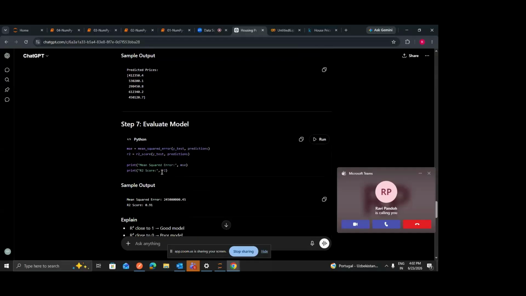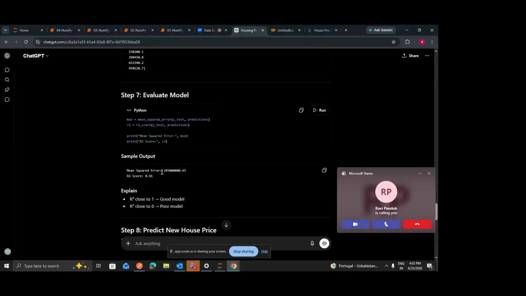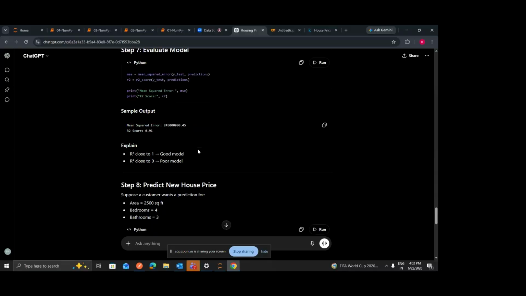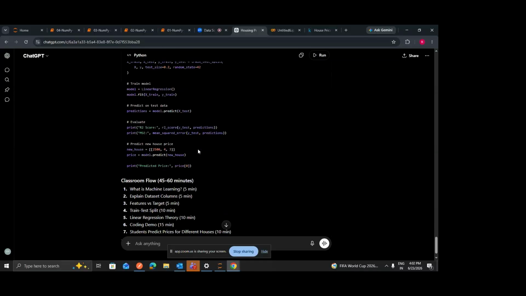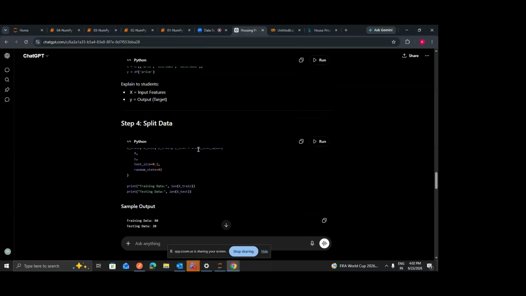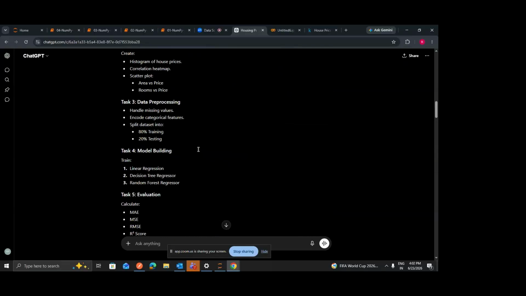And then we also have multiple evaluation metrics like precision, recall. Here we are using mean squared error. All these evaluation metrics can be used to measure the performance of your model, right? So this is the basic overview of the project. This is exactly what you're supposed to do.